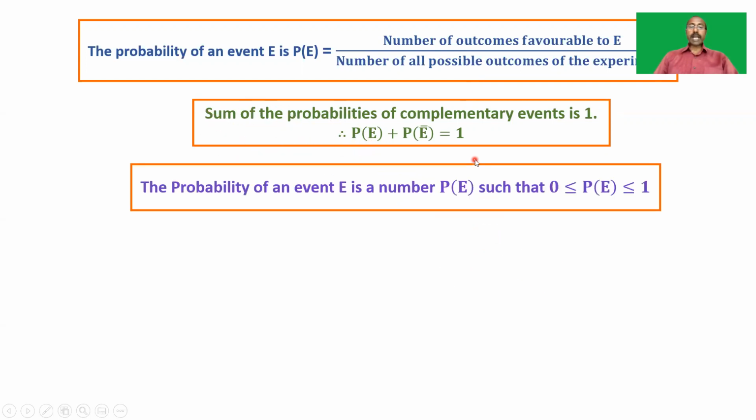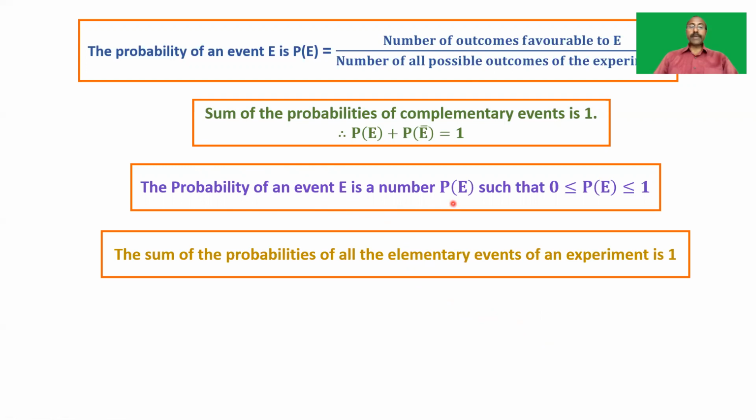And the probability of an event E is a number P(E) such that it lies between 0 and 1. That is, the probability of an event is not less than 0 and not more than 1: 0 less than or equal to P(E) less than or equal to 1. And the sum of the probabilities of all the elementary events of an experiment is 1. And also we have seen a lot of examples regarding these points. And in this class, we are going to solve the problems in exercise 13.1.